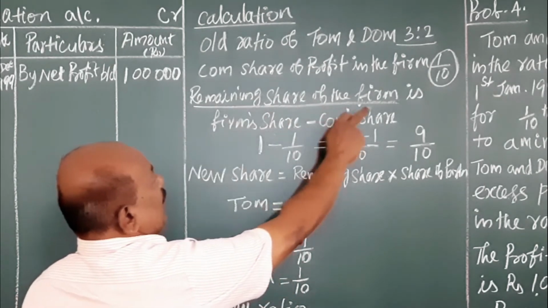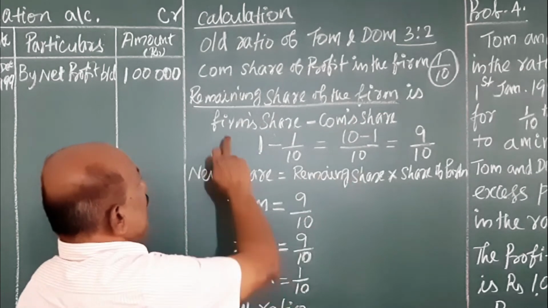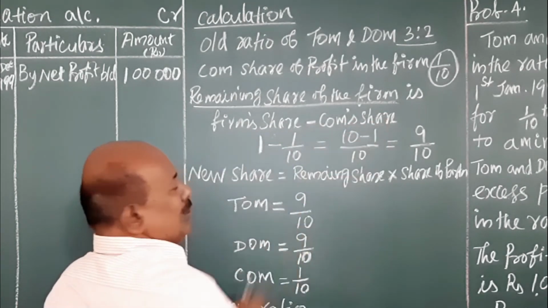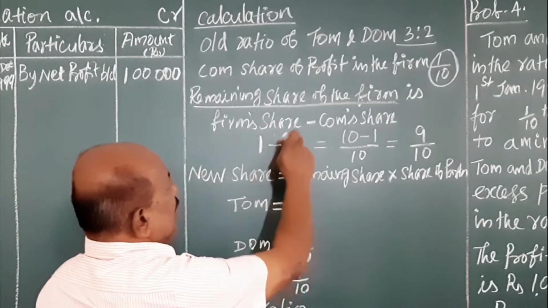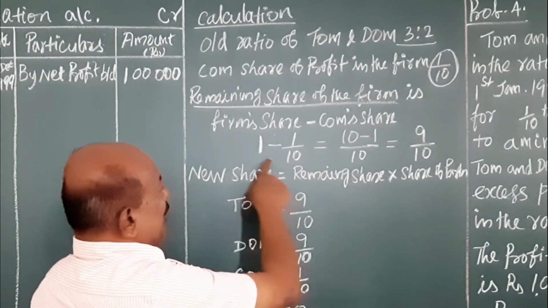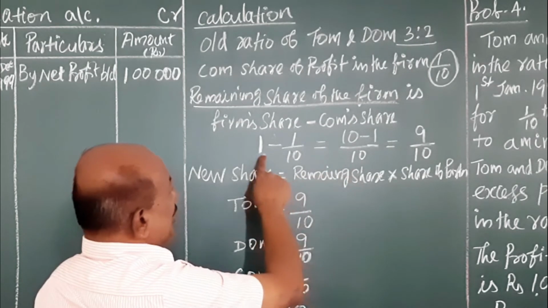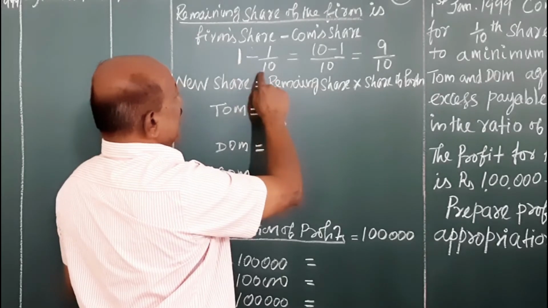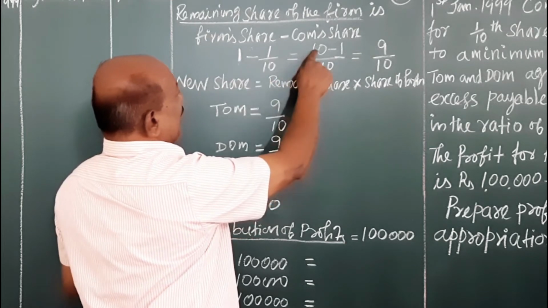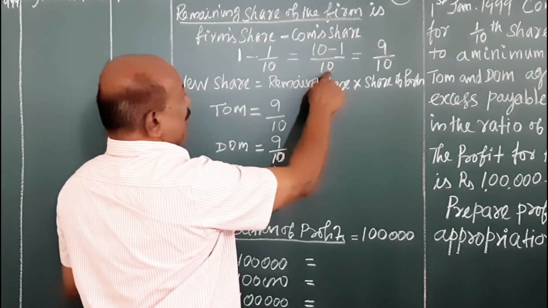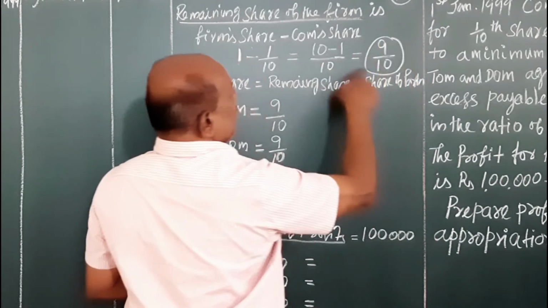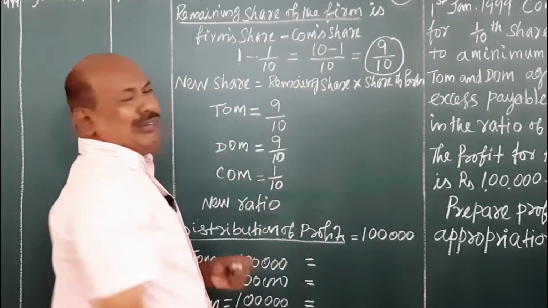The remaining share of the firm is 1 minus Com's share, that is 1/10. Now the remaining share equals 1 minus 1/10. Cross multiplying, 10 into 1, 10, minus 1, over 10, is equal to 9/10. That is the remaining share of the firm.